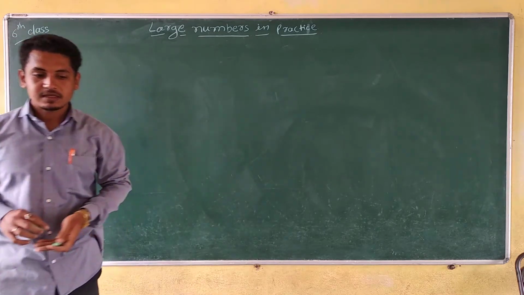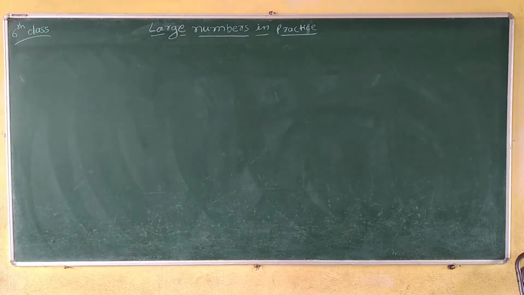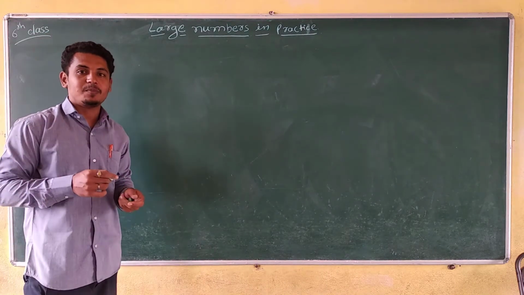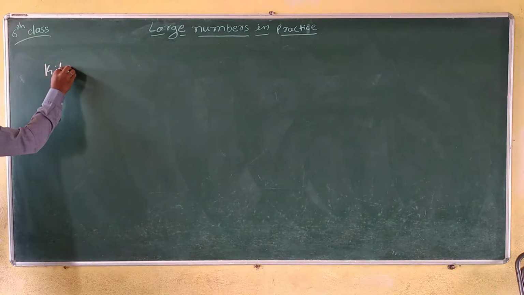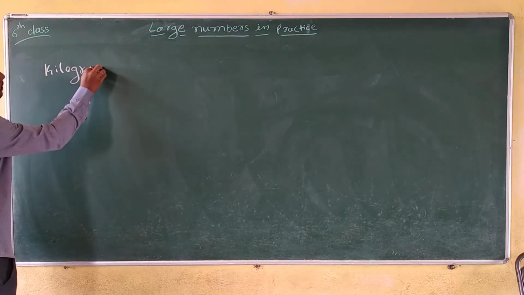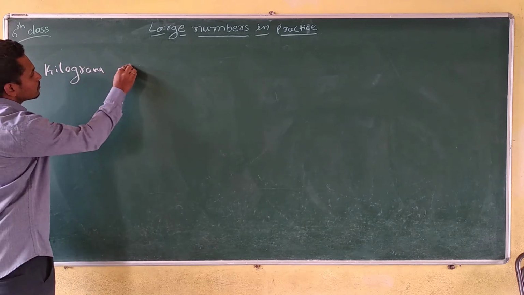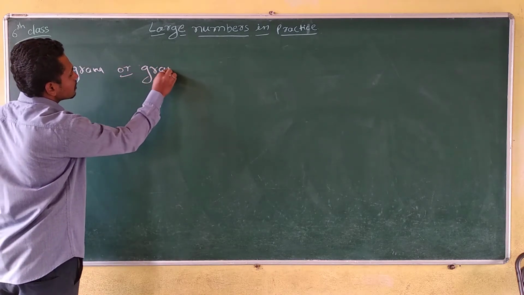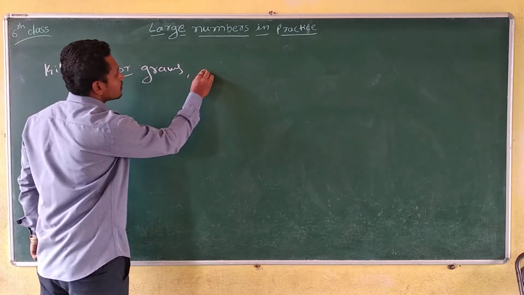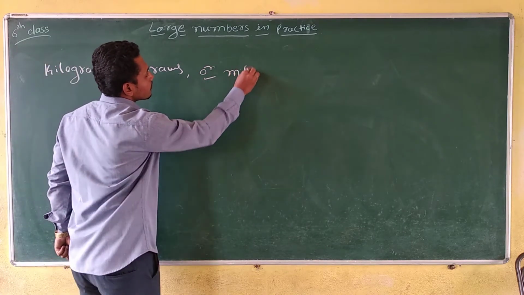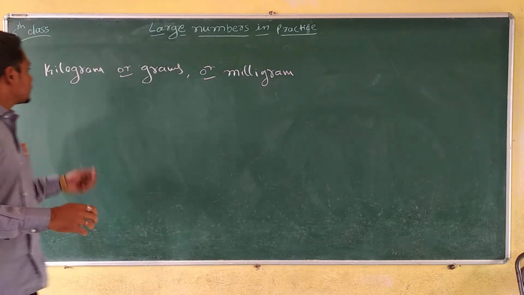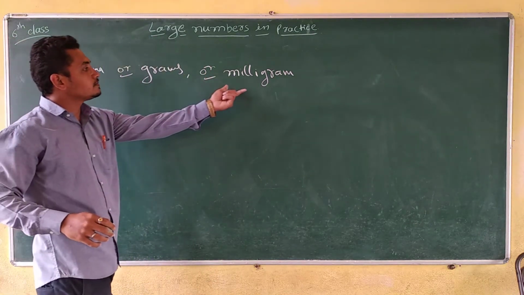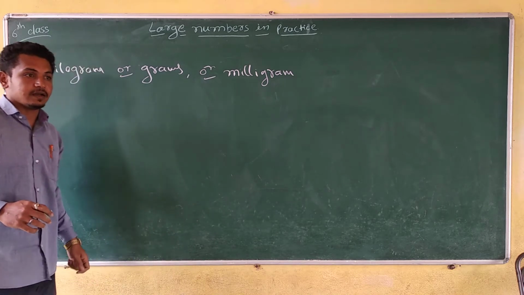In earlier classes we already discussed the unit of length and large numbers in practice. In this class we have to discuss the unit of weight, or unit of mass. That is kilogram, grams or milligrams. Is it right?